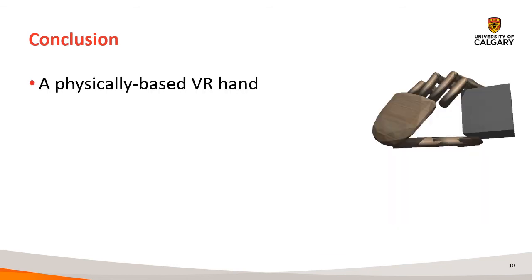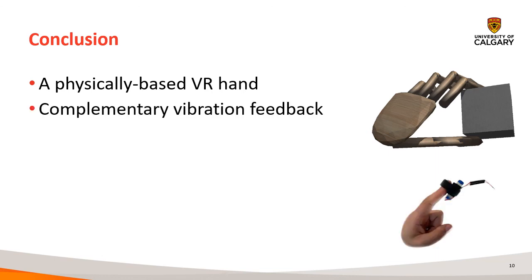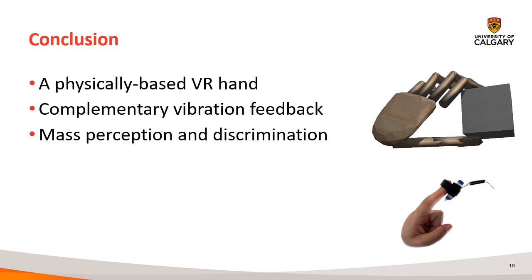To conclude, objects in VR do not have real masses, so we proposed using a physically based VR hand and a vibration feedback to complement it to render mass in VR. Using the physically based hand and the vibration feedback together, users were able to sort objects across a wide mass range and regarded the experience as realistic and interesting to see in a VR game.